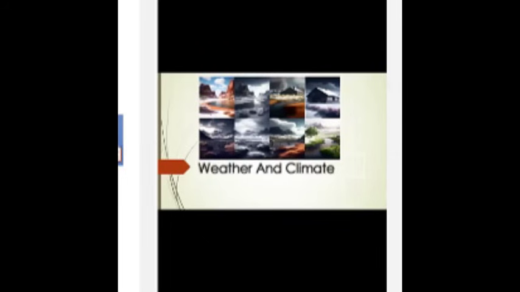Now we will discuss the elements of climate. Climate is described by referring to its elements. Number 1, temperature. Number 2, precipitation. Number 3, humidity. Number 4, wind. Number 5, cloud cover. Number 6, air pressure. Number 7, ocean currents.